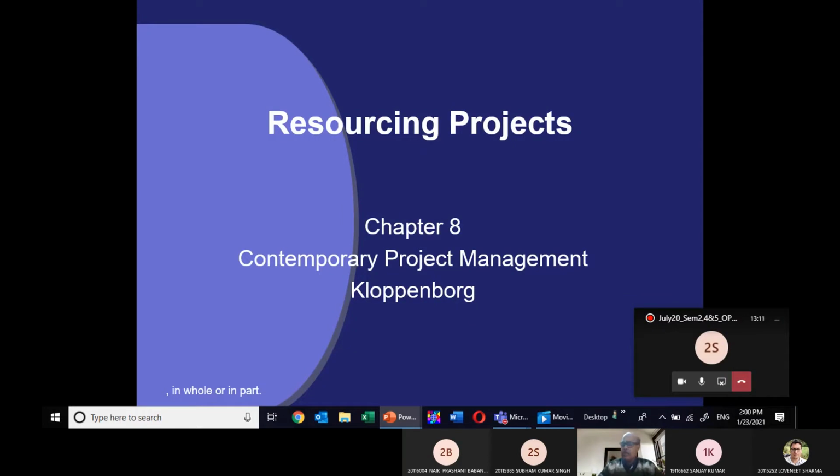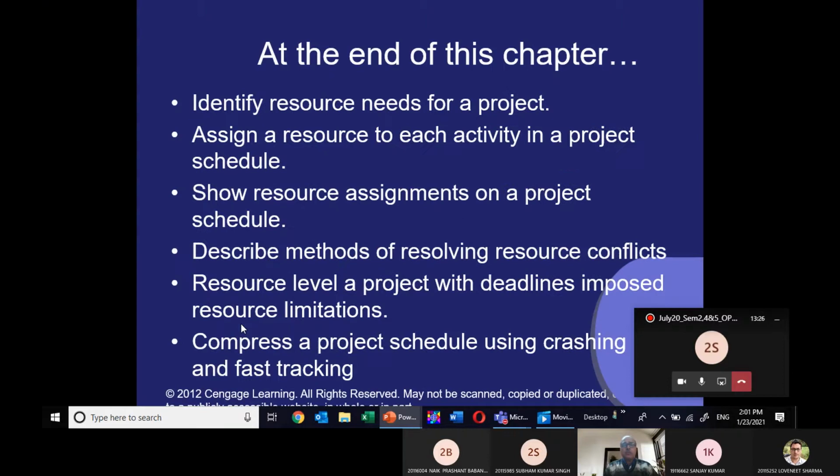Okay, resourcing the project. If I'm talking about resource, it means 5M. 5M means man, material, machine, method, and last one, money. Man, material, machine, method, and money. These are the 5Ms. How to manage these 5M in the project is what we will learn in this chapter.